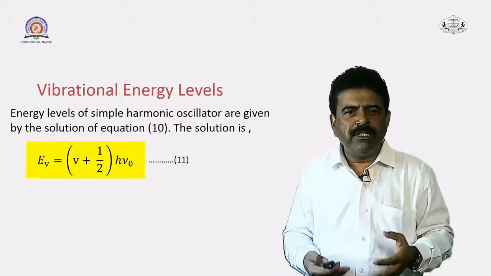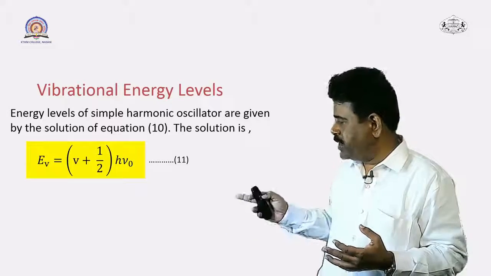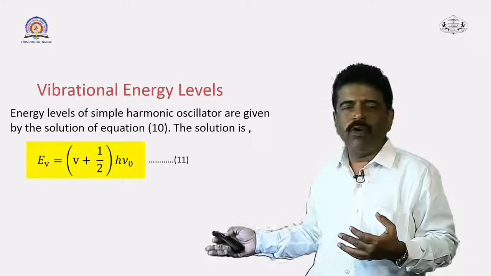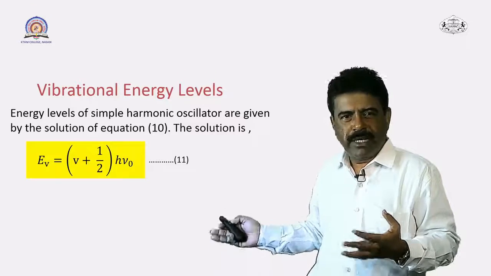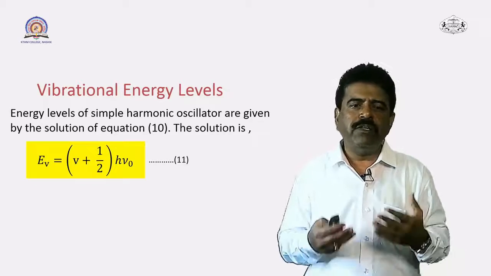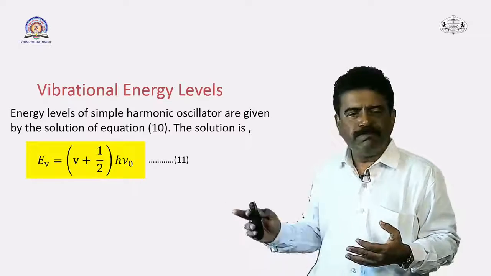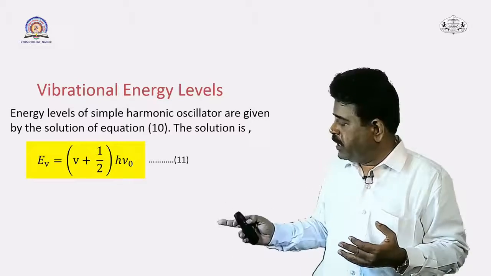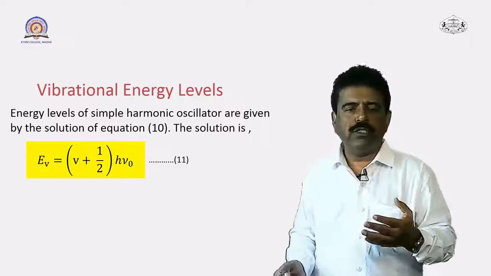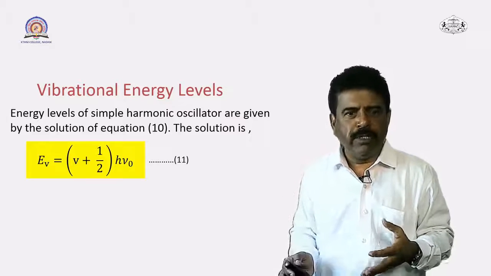Now the energy levels of simple harmonic oscillator are given by the solution of equation 10. If you solve this Schrodinger's time independent equation for this simple harmonic oscillator, single particle oscillator, you will get a solution, that is E V, which I have represented as the highlighted equation here. So, E V is equal to in bracket V plus 1 half into h nu 0. So, this is the final equation for vibrational energy level of diatomic molecule.